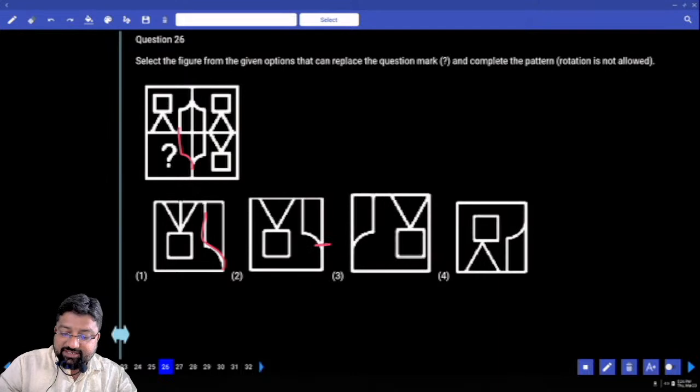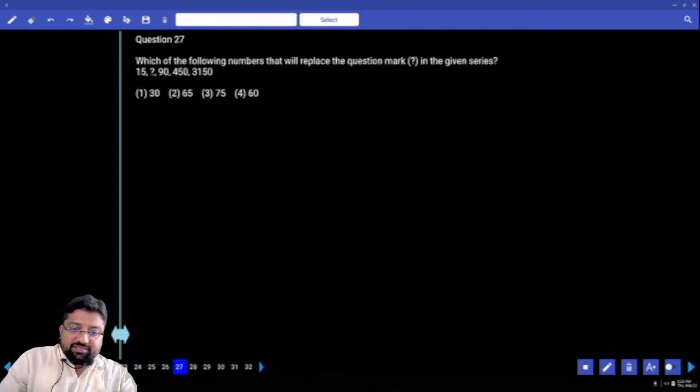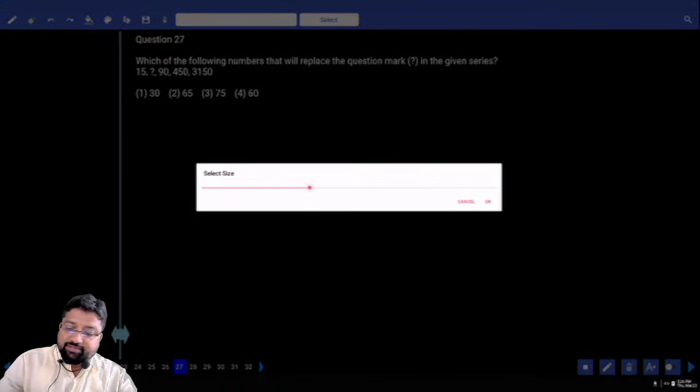Look at this line, it is ending here and this is ending at this point. There is some difference, kada? Yes. So which option should be your answer? Second option, 27. Now this is a question which is clearly on number series.